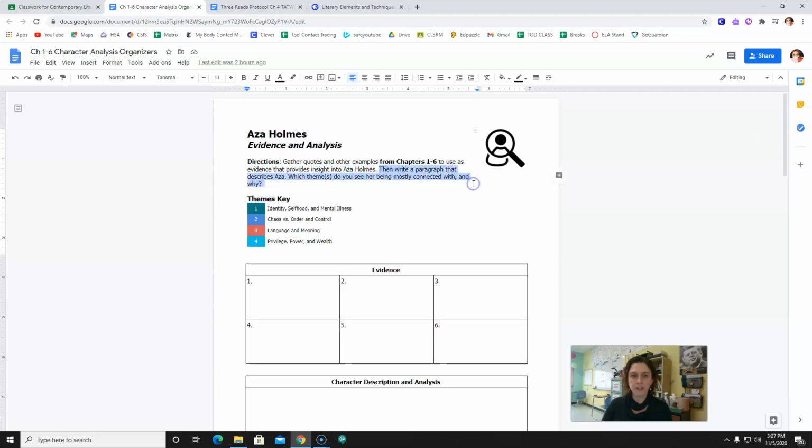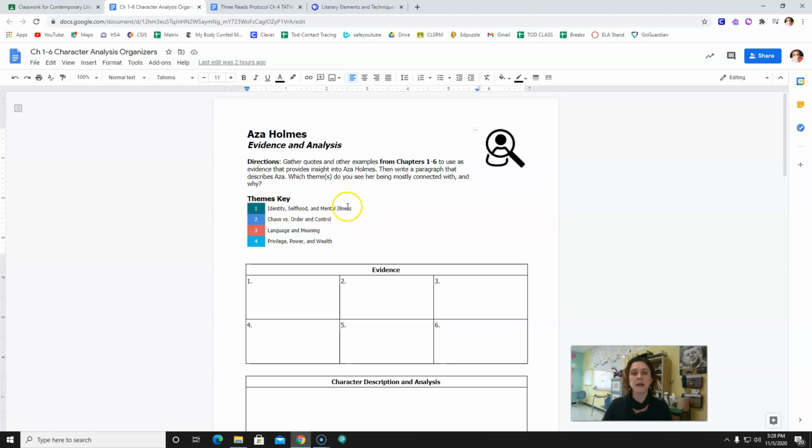Then write a paragraph that describes Asa, or Daisy, or Davis. Which theme or themes do you see her being mostly connected with, and why? So it's asking you to both look at characterization, who is this person, why are they how they are, and it's asking you to connect that to theme. Which theme or themes do you think that this character most identifies with or most represents?